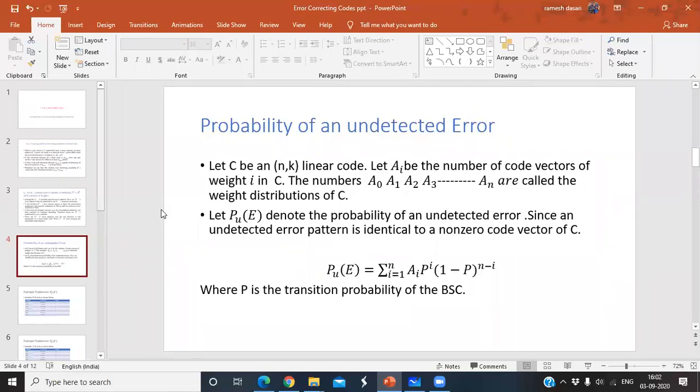And i equal to 4, i equal to 5. When you go for the (n,k) block code, what is the minimum weight? What is the maximum weight when you go for the (n,k) block code? Can anyone answer?